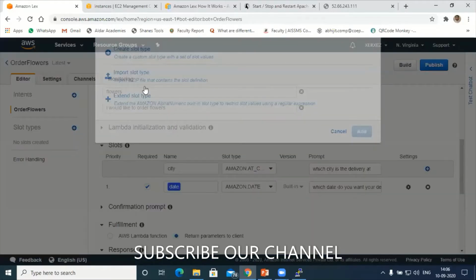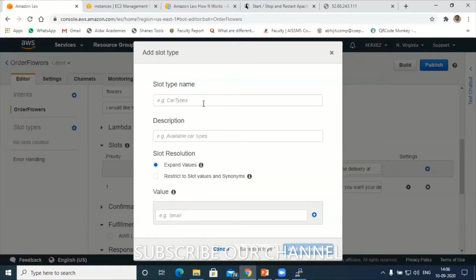Click on the plus symbol and create a slot type. Give the slot type name. Say my slot type name is flower types, and the description is flower types. Next, give the different types of flowers. I know a few, and you have to suggest more. I know roses, correct? Let's try to give the types of flowers now.